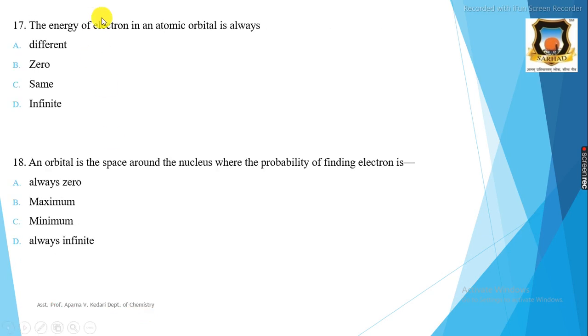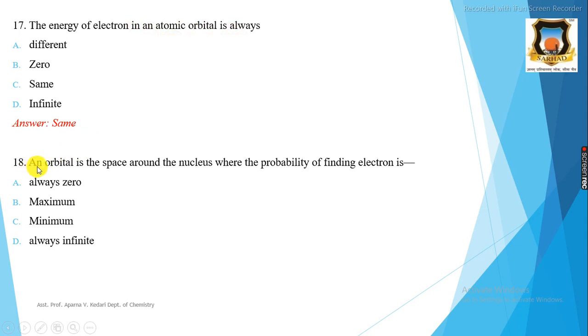Then the 17th question is, the energy of an electron in an atomic orbital is always, A option is different, B is 0, C is the same and D is infinite. It's a simple question, the answer is same. The energy of an electron in an atomic orbital is the same.